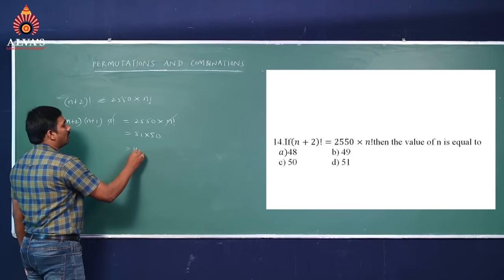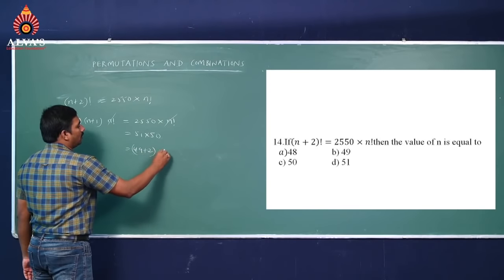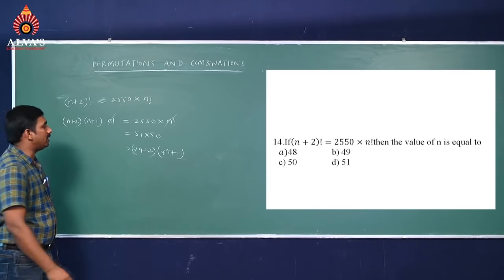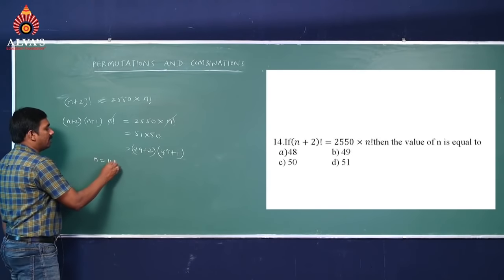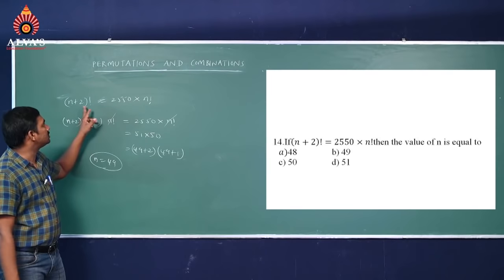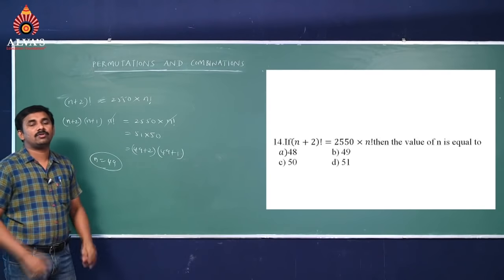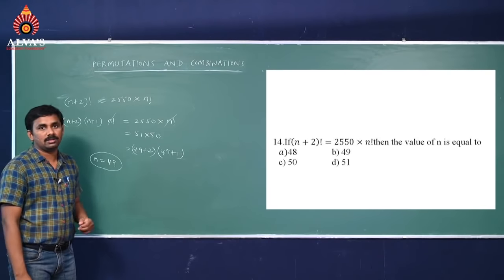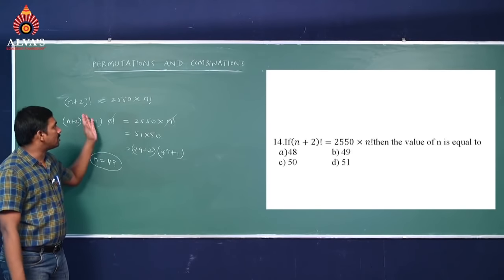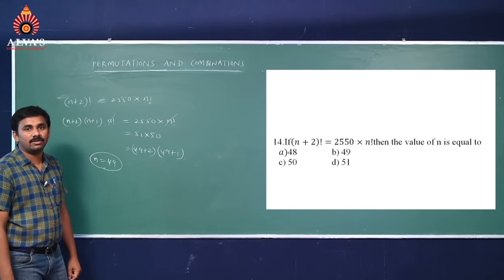So that's why 49 plus 2 into 49 plus 1, then it will become 51 into 50. Hence what is the n value here? 49. Try to observe, simple problems, so no need to think more here. 8! we can write 8 into 7!, 7! we can write 7 into 6!. Like this, in that concept only you can find the value of n.